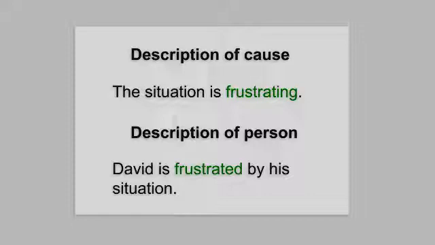Let's look at these two examples. The situation is frustrating. David is frustrated by his situation. Let's look at the first example. Frustrating describes the situation. We use an ing participle to describe the cause. In the second example, frustrated describes David. We use an ed participle to describe the person.